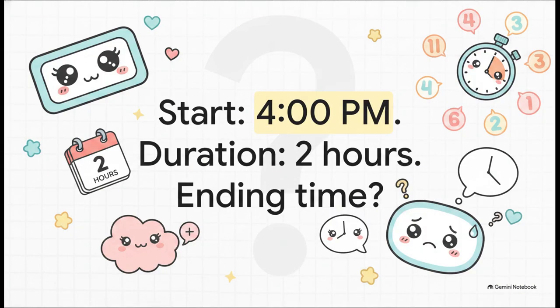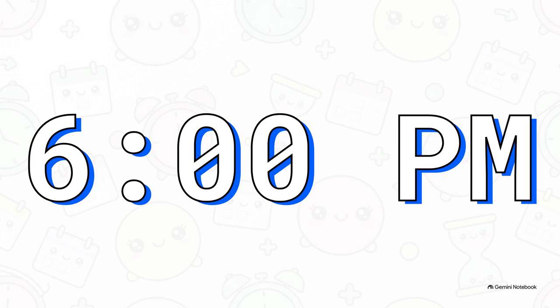The start time is 4 p.m. The duration is 2 hours. What's the ending time? You've got 5 seconds. 5, 4, 3, 2, 1. Time's up. The answer is 6 p.m. Did you get it right? 4 p.m. plus 2 whole hours equals 6 p.m. Absolutely fantastic job. All right, let's keep this momentum rolling right into the next round.